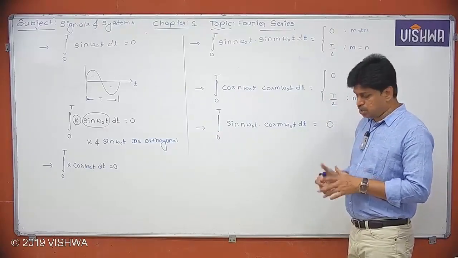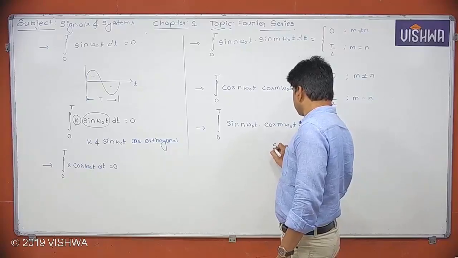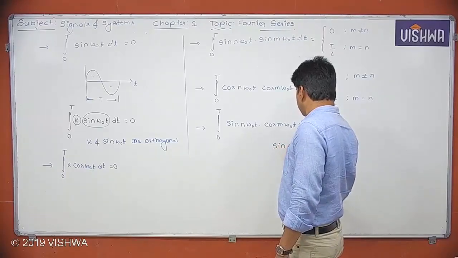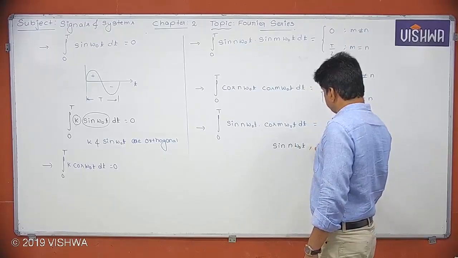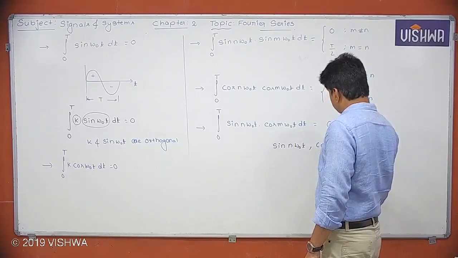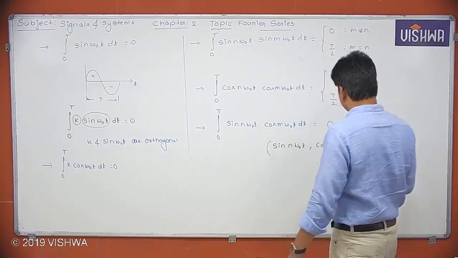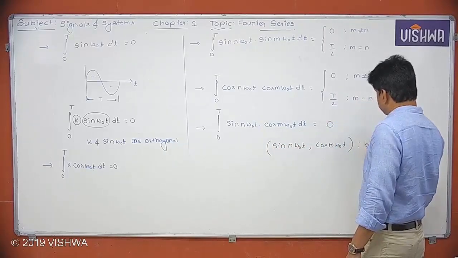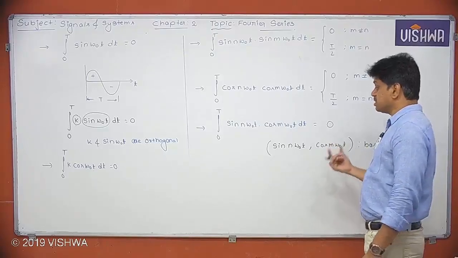I hope you understood. So I can simply say the set sine n omega naught t, comma, cos m omega naught t will become a basis, or we can say a base signal set.